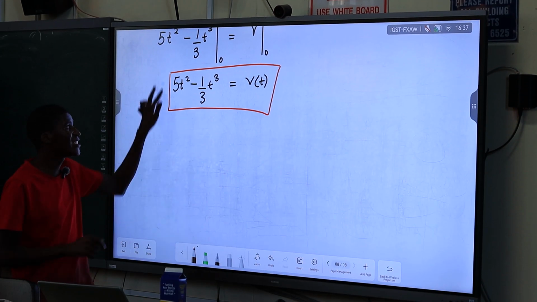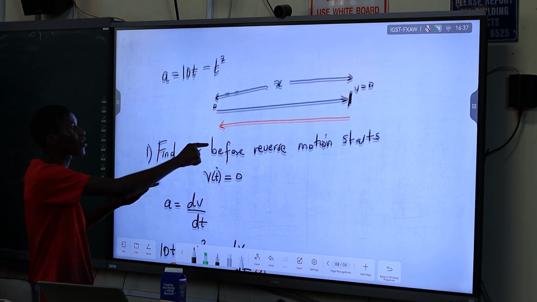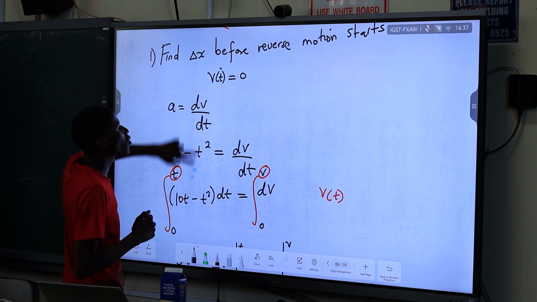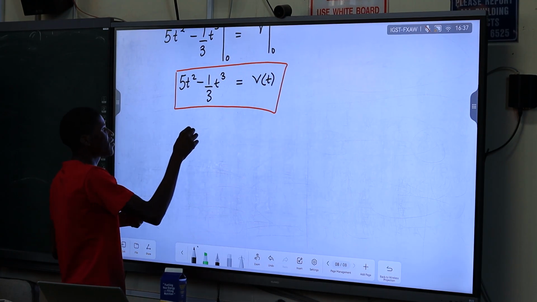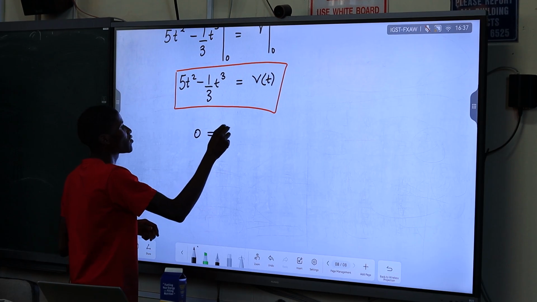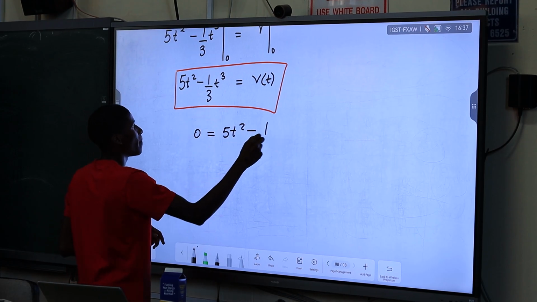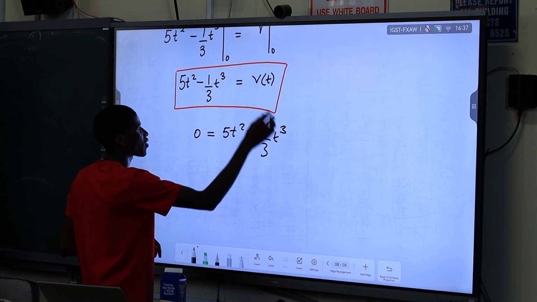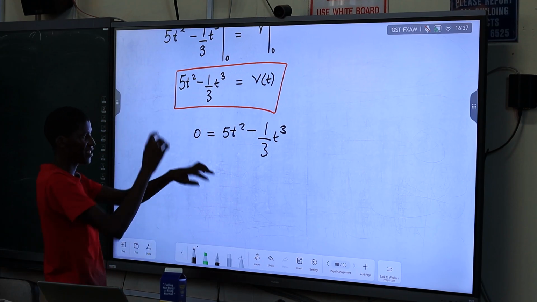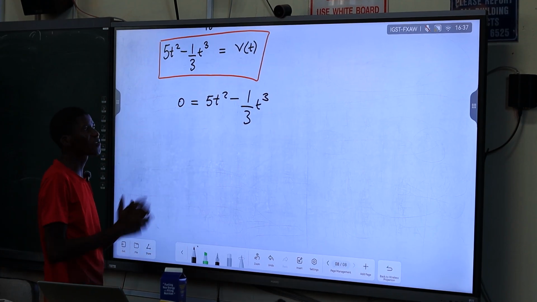Now we want when the velocity is 0, when it starts to reverse. So that must be 0 equals 5t squared minus 1 over 3t cubed. I substitute 0 and then solve for t.